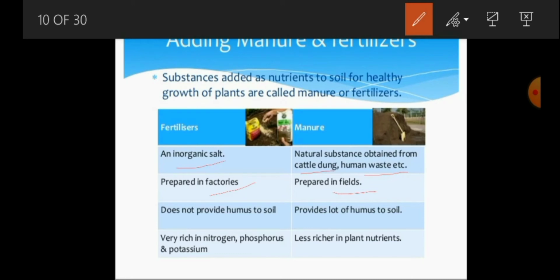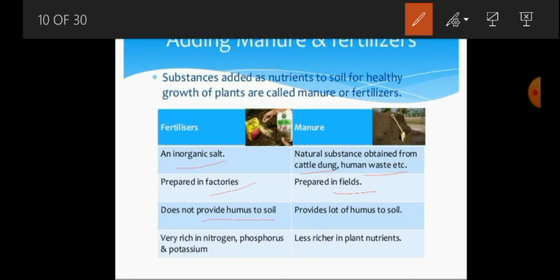Similarly, fertilizers usually do not provide humus to the soil. What about manure? That provides a lot of humus to the soil. Humus means something healthy like that.